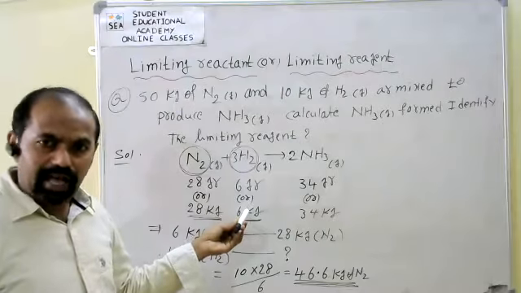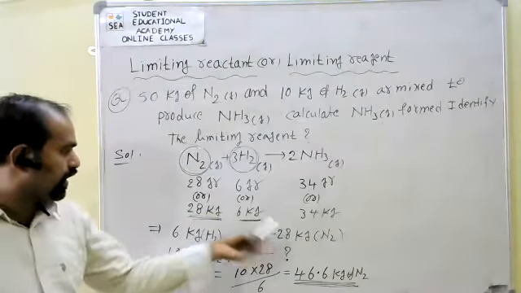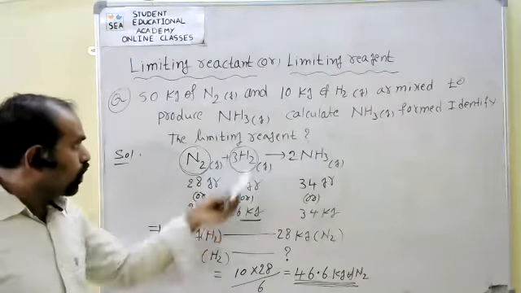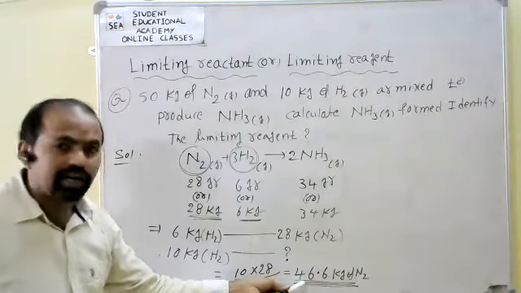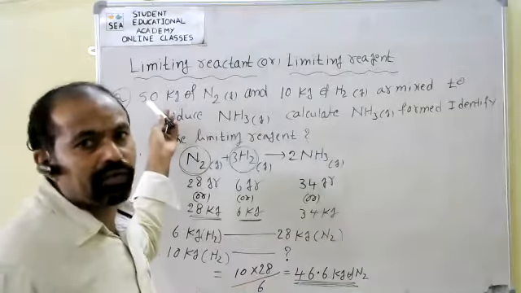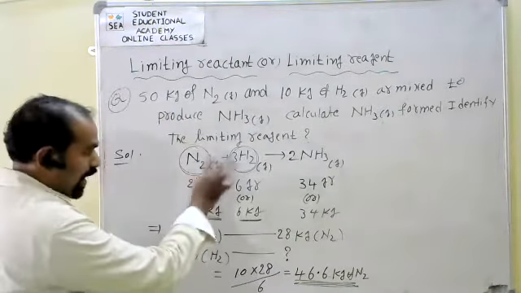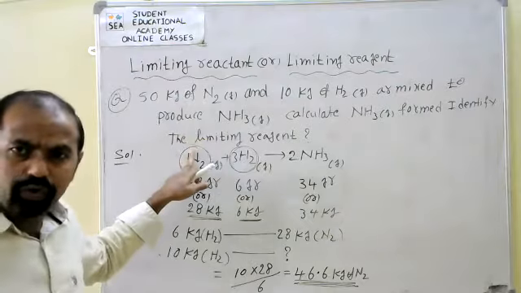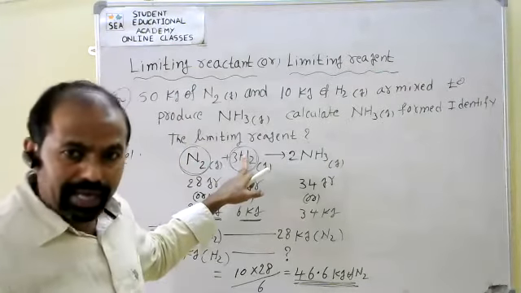Otherwise, I have taken it in reverse. 6 kgs of hydrogen requires 28 kgs of nitrogen. So according to this, 10 kgs of hydrogen requires how many kgs of nitrogen? Only 46 is required, but 50 is given. 50 means it is in excess. So out of two reactants, N2 is the excess reactant and H2 is the limiting reactant.